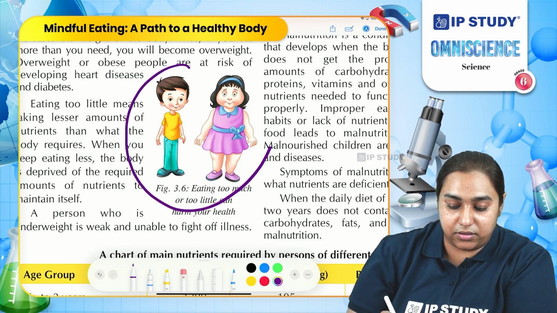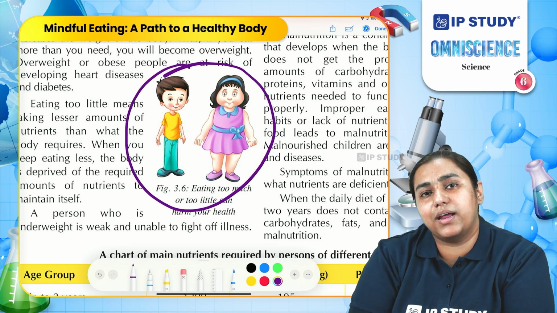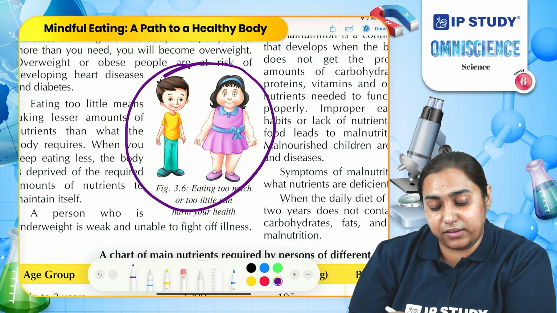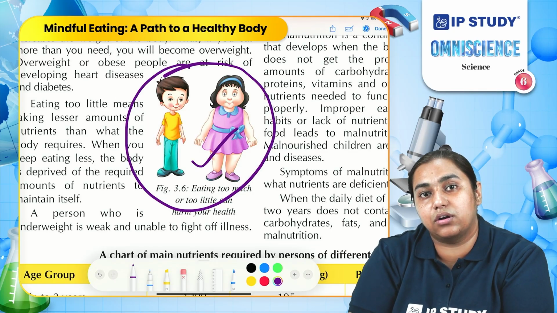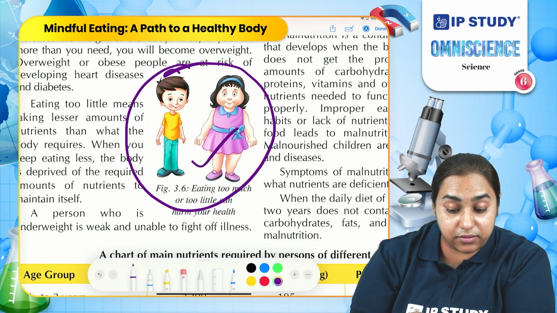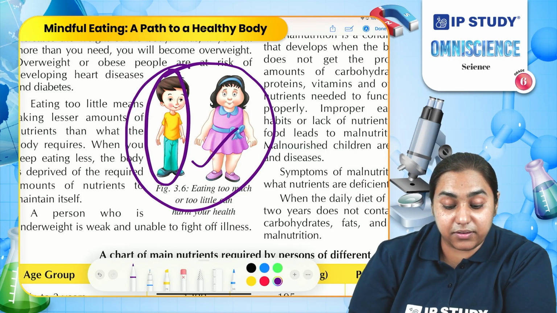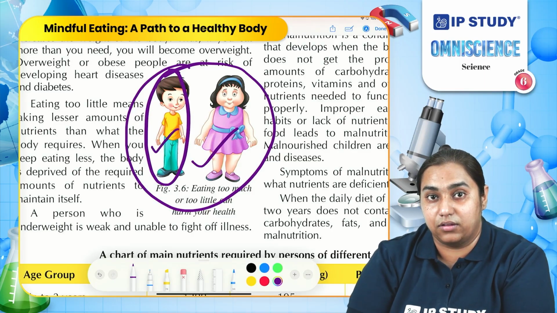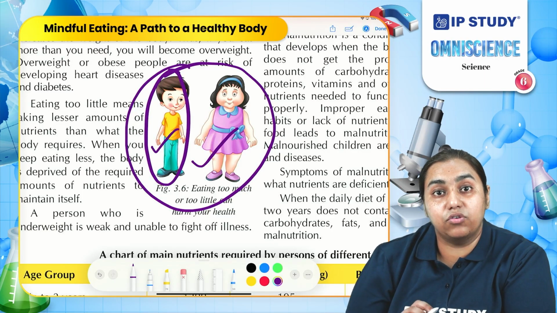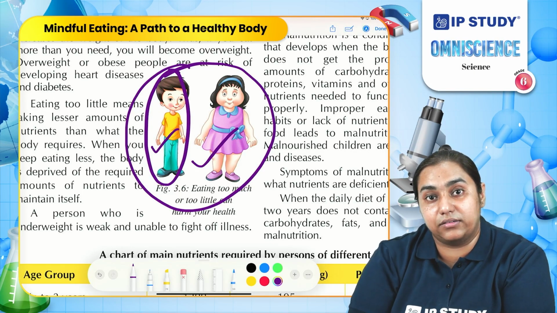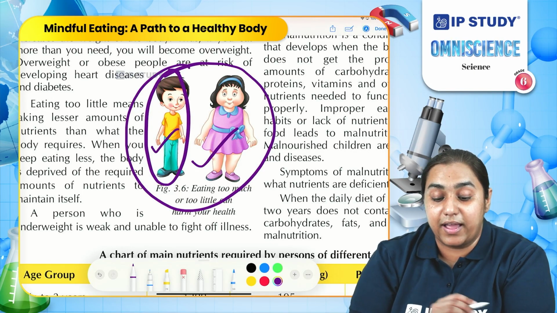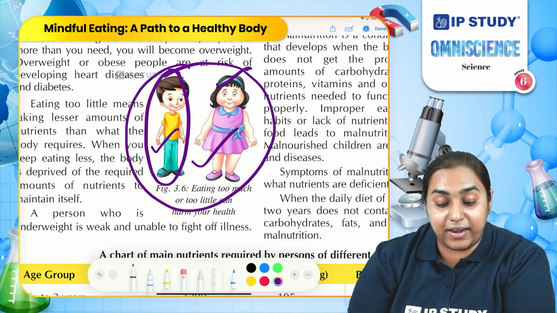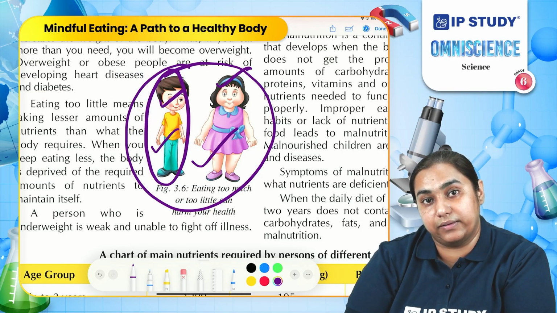Look at this picture. Do you think they both are healthy? You can immediately say this person is obese, so it's not healthy. But do you think this person is healthy? This person is underweight, so this person is also not healthy. To become healthy, you need to eat a balanced diet, the required amount of diet. Excess of food or lack of food both make you unhealthy.